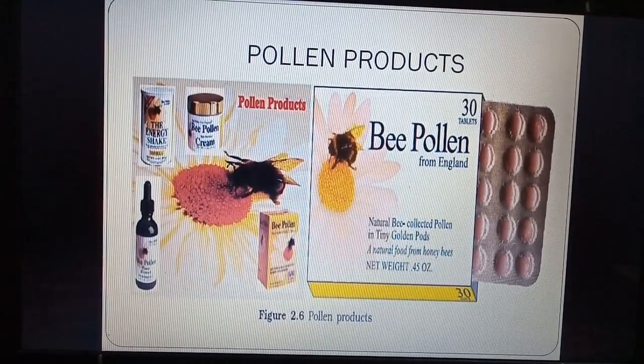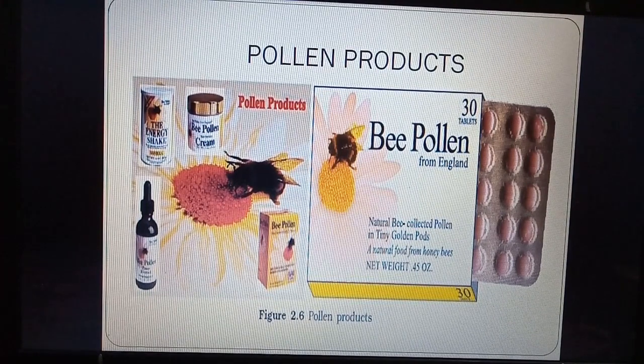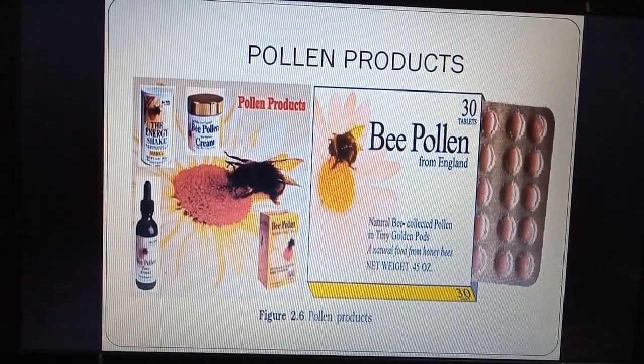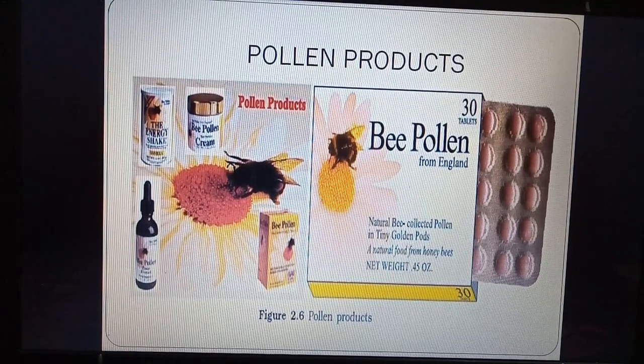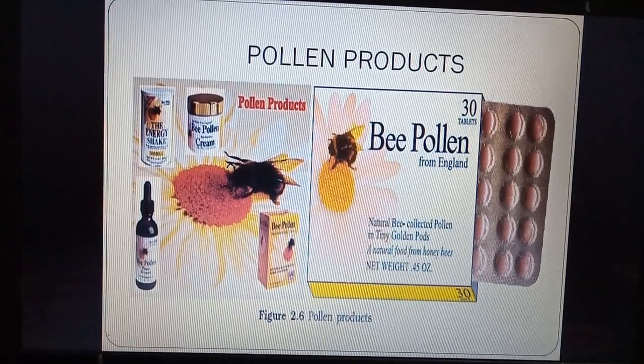Here we can see some pollen products. On the left side there is a bee pollen cream, then syrup, energy shake, which is being used in European countries, and on the right side you can see tablets. So these are being used nowadays.